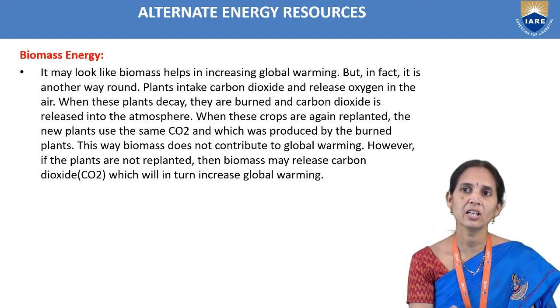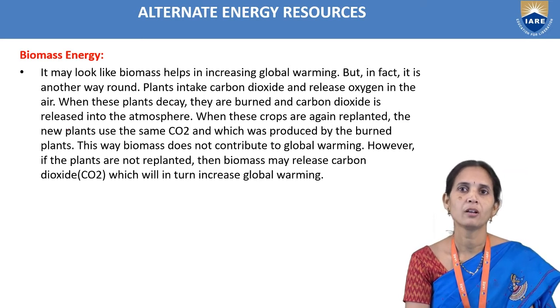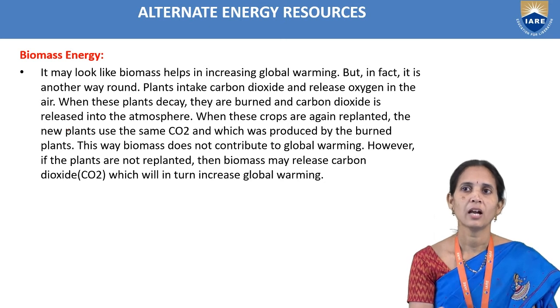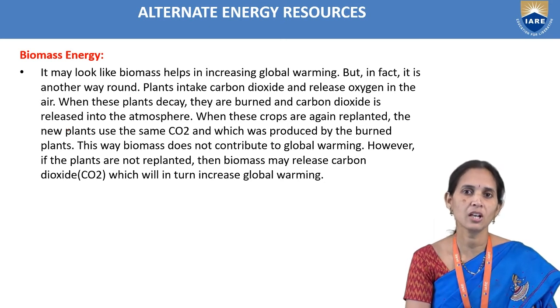Plants intake carbon dioxide and release oxygen into the air. So when we plant trees, they take the carbon dioxide and release oxygen. When these plants decay or are burnt, carbon dioxide is released into the atmosphere.